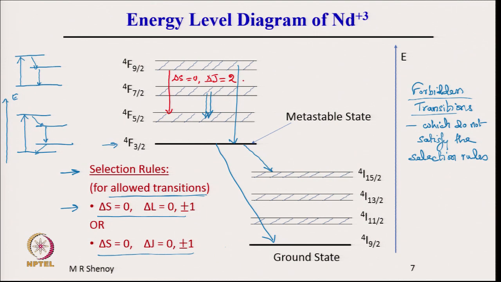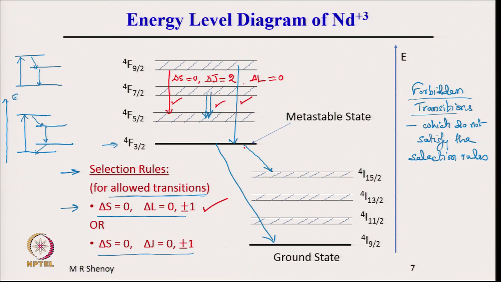However, we see that delta L, L is F and here also F, L is 3, therefore delta L is equal to 0. So delta S is equal to 0, delta L is equal to 0 is satisfied, and therefore, this is an allowed transition. Similarly, we will see that this is also an allowed transition, this is also an allowed transition.